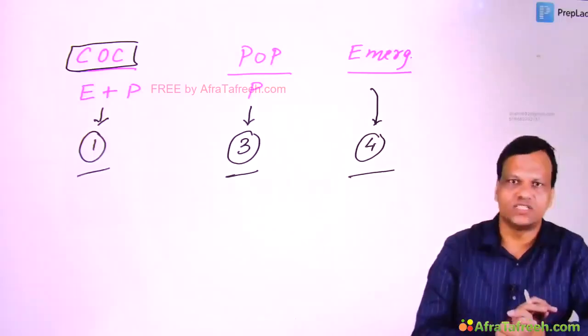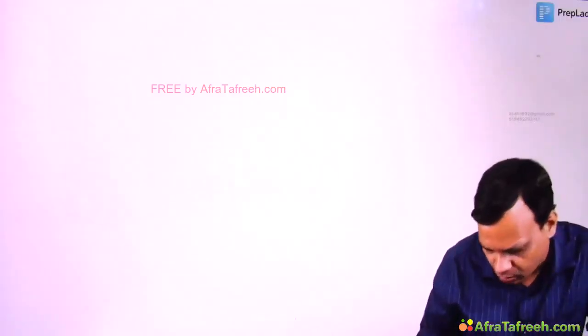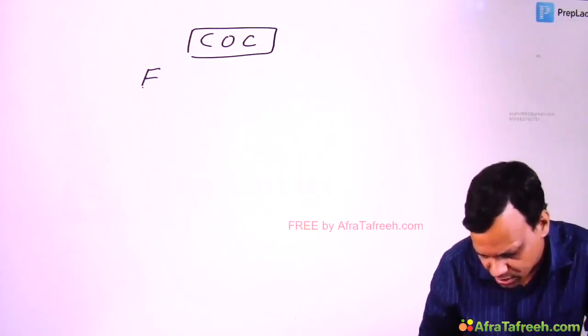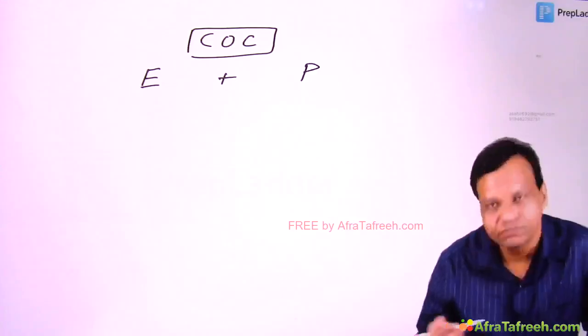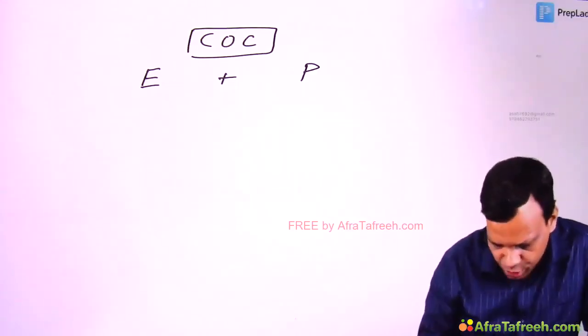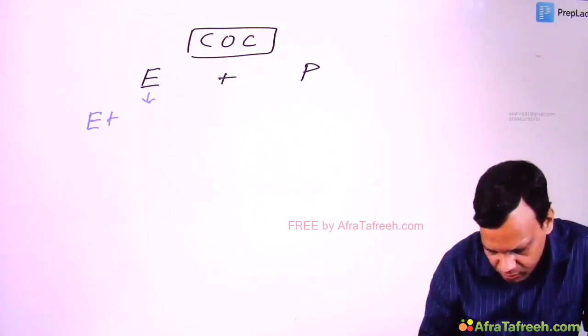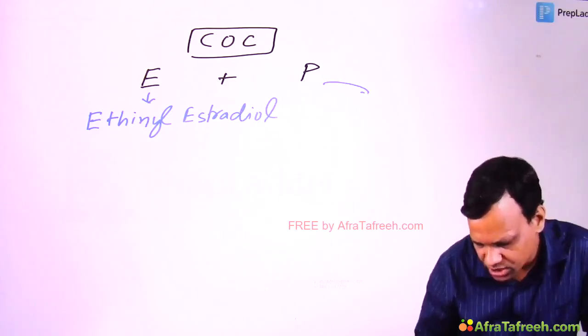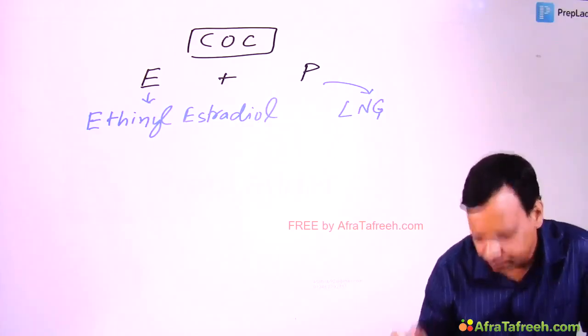So now we'll discuss these one by one, starting with combined oral contraceptives. As we already discussed, we use an estrogen and progesterone combination. The estrogen most commonly used is ethinyl estradiol. Progesterone commonly used is levonorgestrel.